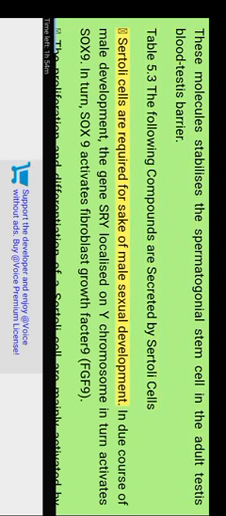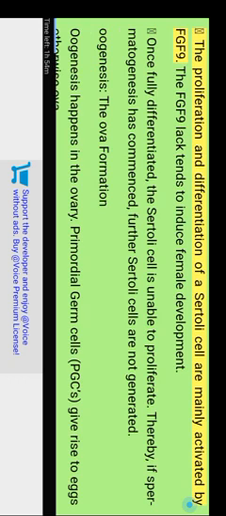Sertoli cells are required for male sexual development. In the course of male development, the SRY gene localized on the Y chromosome activates SOX9. In turn, SOX9 activates fibroblast growth factor 9, FGF9. The proliferation and differentiation of the Sertoli cell are mainly activated by FGF9. The lack of FGF9 tends to induce female development. Once fully differentiated, the Sertoli cell is unable to proliferate. Thereby, once spermatogenesis has commenced, further Sertoli cells are not generated.